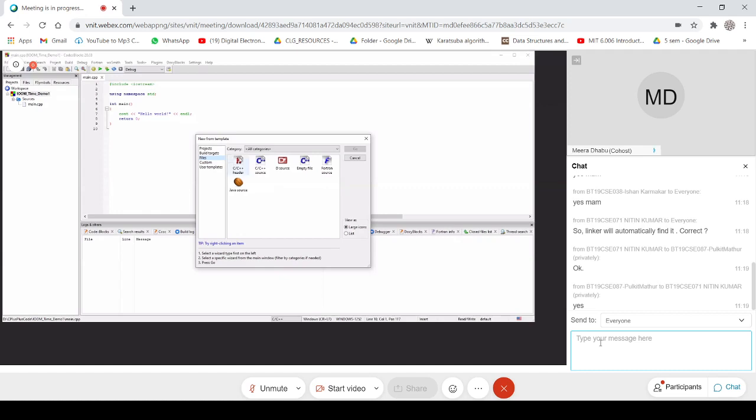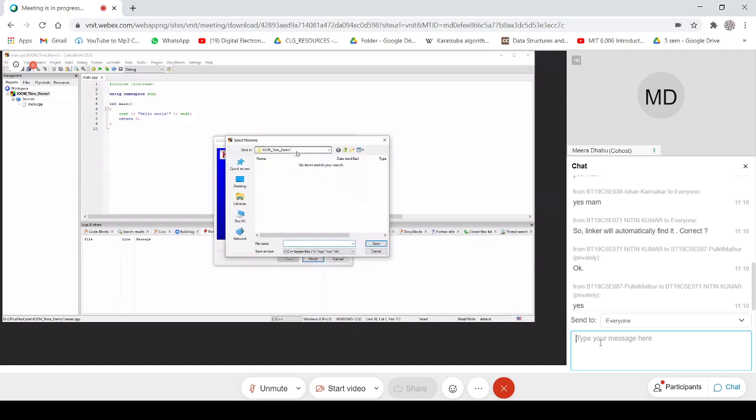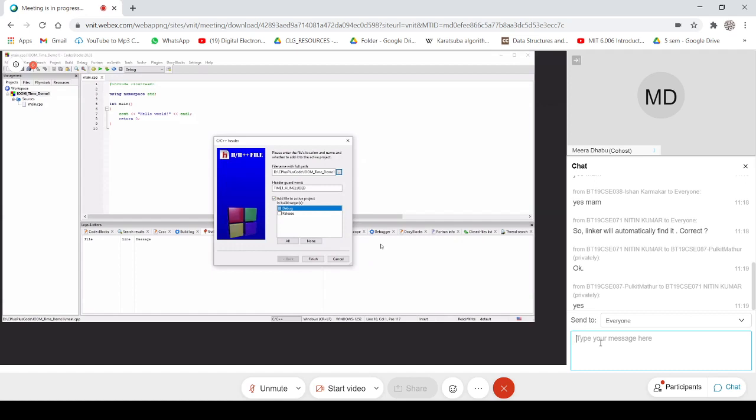I want a C or C++ header file, so I selected that. Now, what should be the path of this? I have already selected the path. For the file name, time1 dot h, it will take automatically. So I'm giving time1. Save.